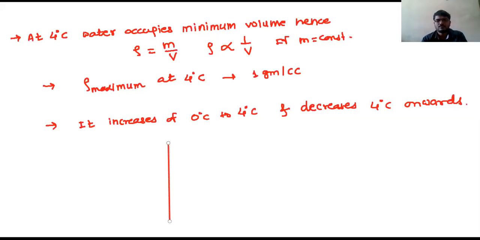So here I am drawing a graph of how density changes.